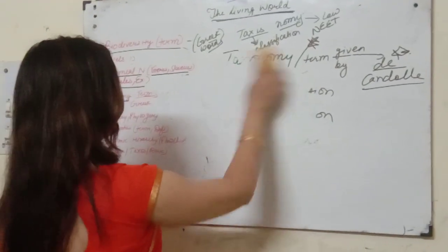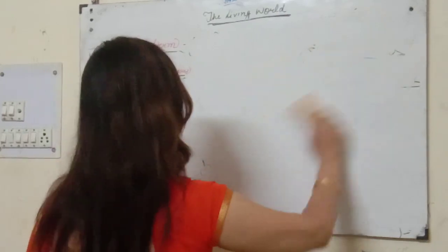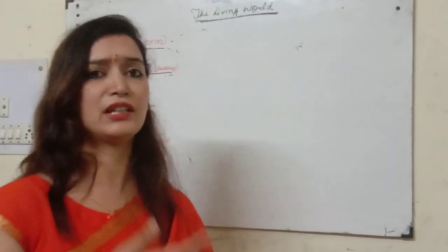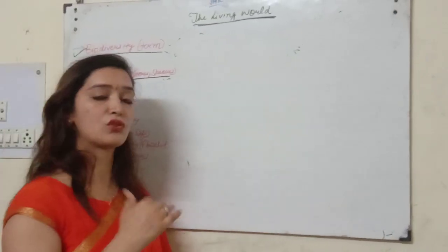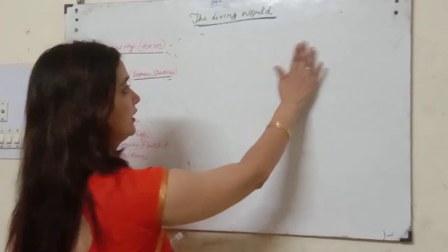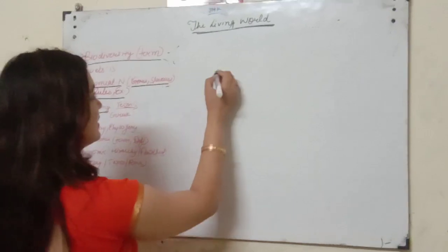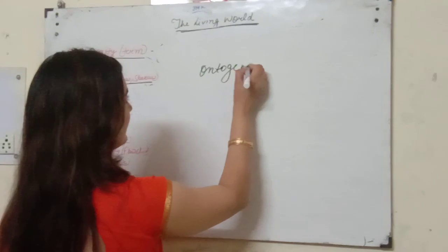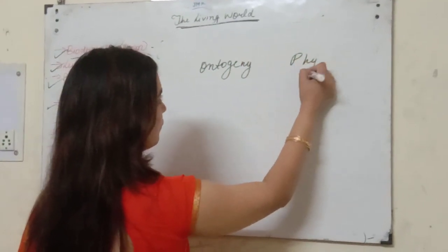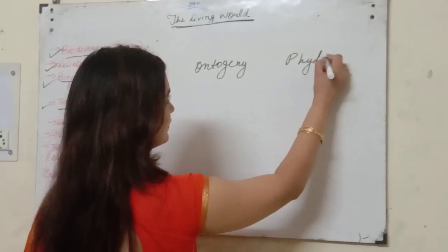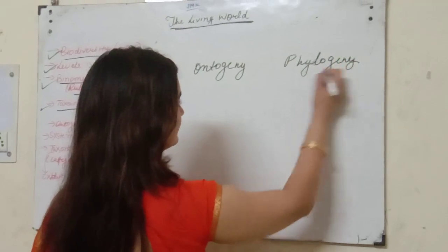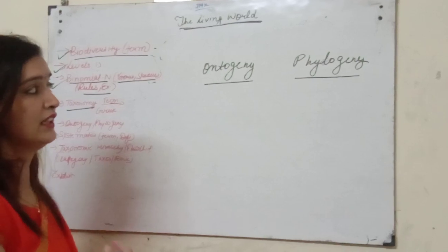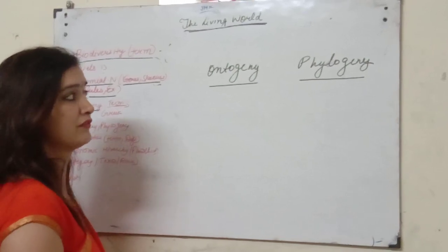So now after taxonomy, we are coming to two important terms that will be frequently discussed in the chapter. So we are going to discuss these terms, that is ontogeny and phylogeny. Alright, what is ontogeny, what is phylogeny? These terms are repetitively used in different chapters.